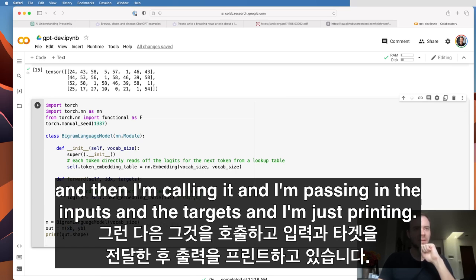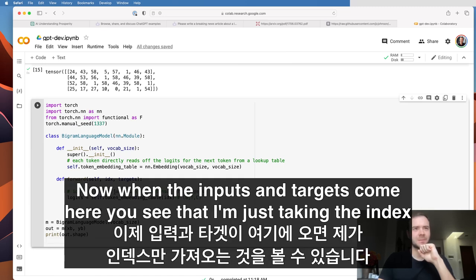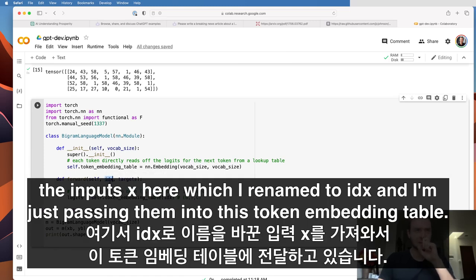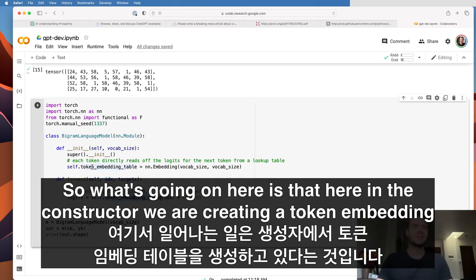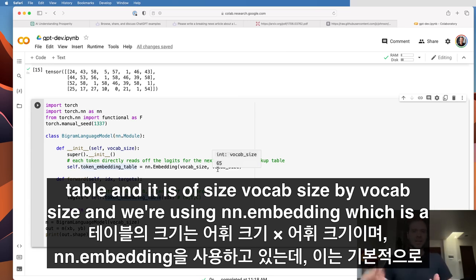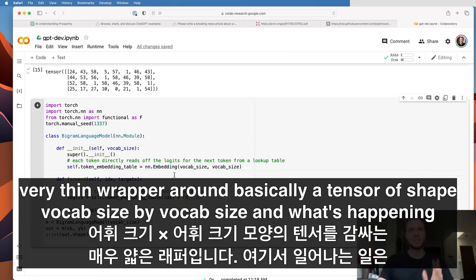And I'm just printing. Now when the inputs and targets come here, you see that I'm just taking the index, the inputs x here, which I renamed to idx, and I'm just passing them into this token embedding table. So what's going on here is that in the constructor, we are creating a token embedding table, and it is of size vocab size by vocab size. And we're using nn.Embedding, which is a very thin wrapper around basically a tensor of shape vocab size by vocab size.